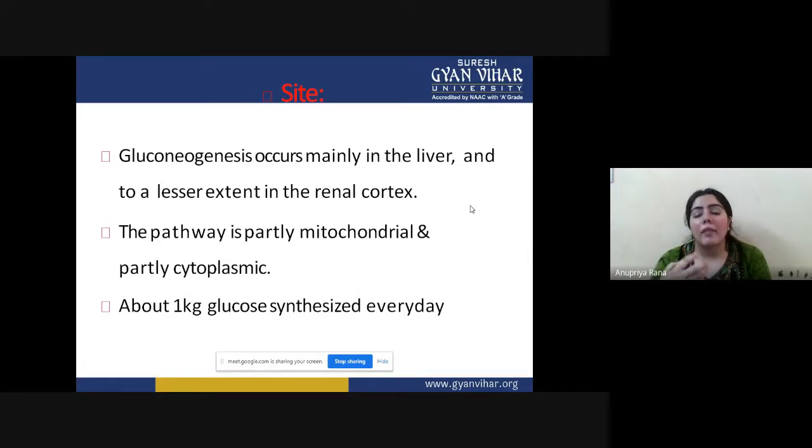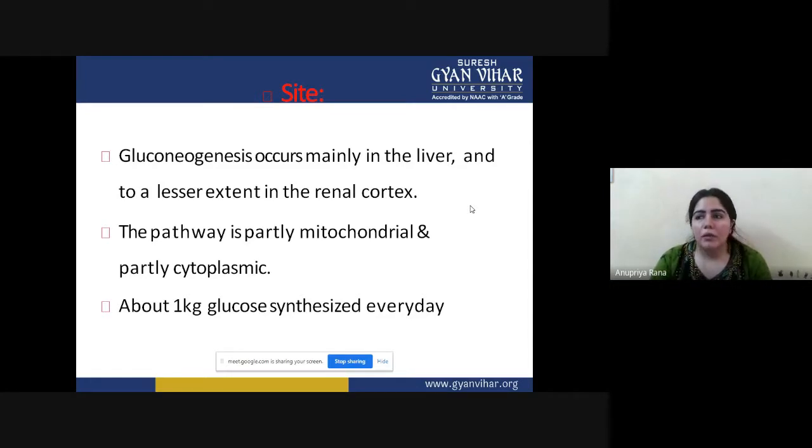But if our body has an excess amount of glucose, it has to store it, and storage happens in the form of glycogen. So glycogen is the storage version of glucose. If we are using sugar, that is glucose; if we are storing sugar, that is glycogen. This whole process is about how we can make glucose from stored glycogen, and it is mostly the reverse of glycolysis.